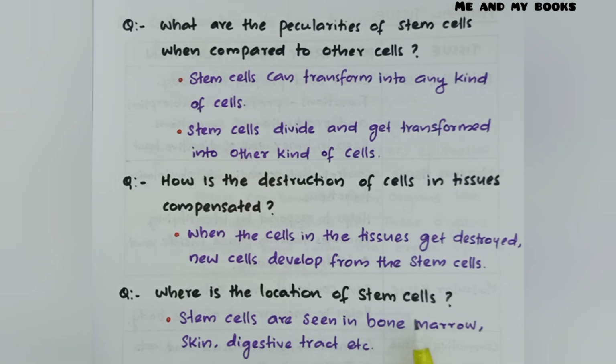Where is the location of stem cells? In our body, stem cells are seen in bone marrow, skin and the digestive tract.